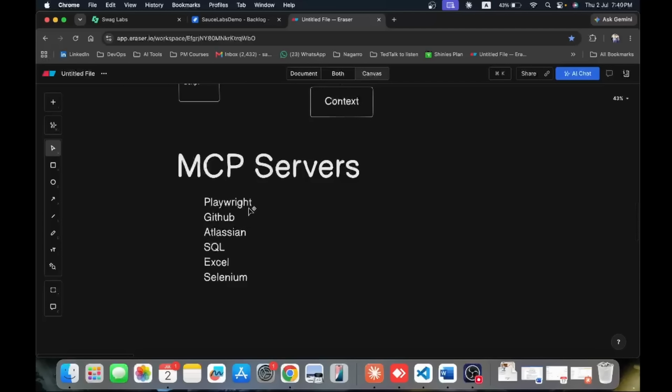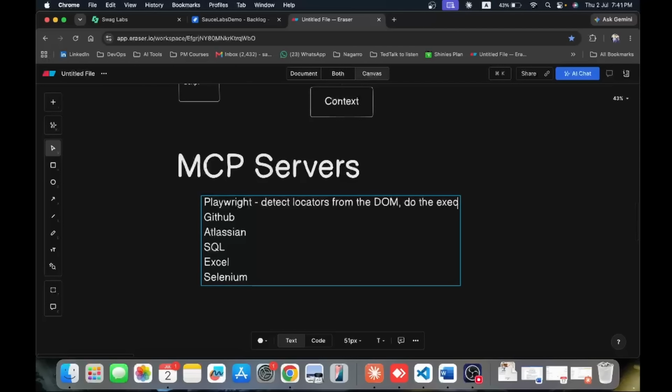Now if I'm having these servers, I can perform multiple tasks, right? For Playwright, if I have access to the Playwright MCP server, my LLM can write the scripts, and not only that, it will be able to detect the locators from the DOM, and these are not hallucinated locators. The Playwright MCP will actually go to the website. We'll provide the URL in the prompt, and it will access the DOM and create the actual locators. It will do the execution. There are a lot of things which could be done, but I'm writing these two now.